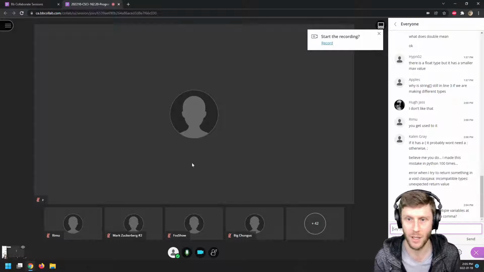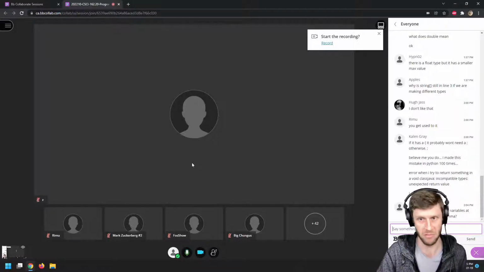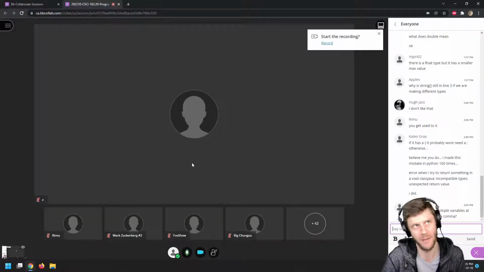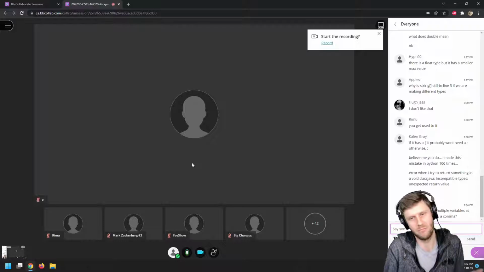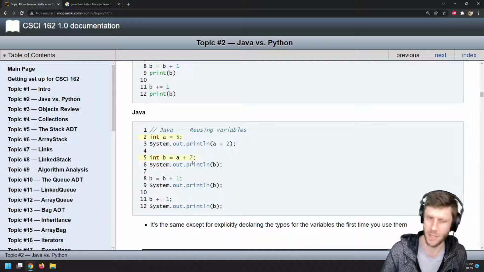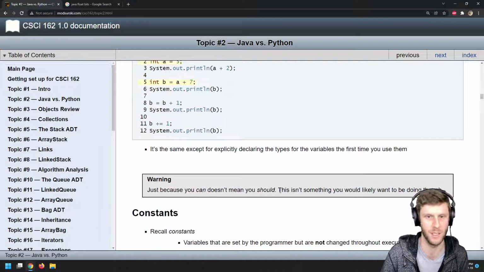Can you declare multiple variables at once separated by commas? Give it a go. Tell me what happens. So yeah, the answer is yes. You can have multiple variables declared on one line. A lot of people really encourage people not to do that though. To each their own, but just because you can doesn't mean you should. So yeah, reusing variables, it's a thing. Warning, just because you can doesn't mean you should. Ha, I just said that.